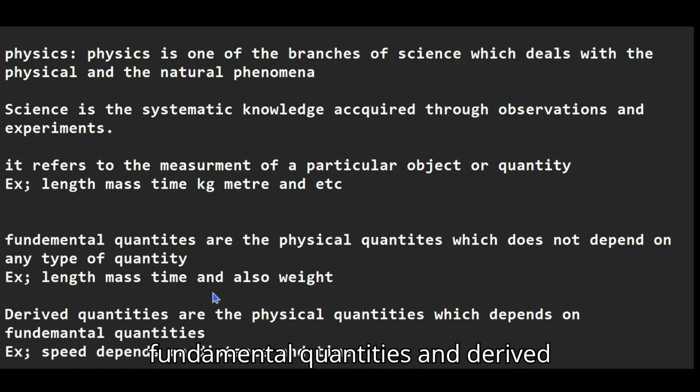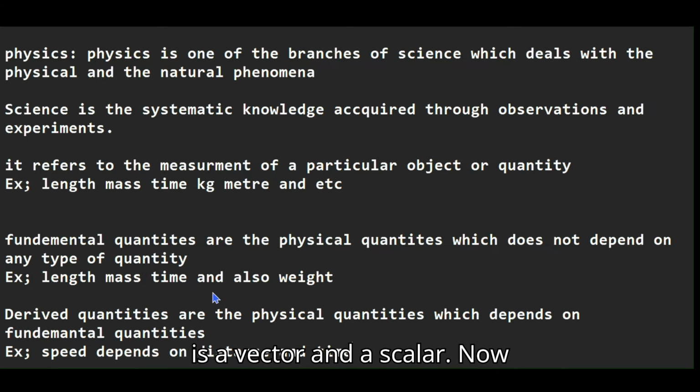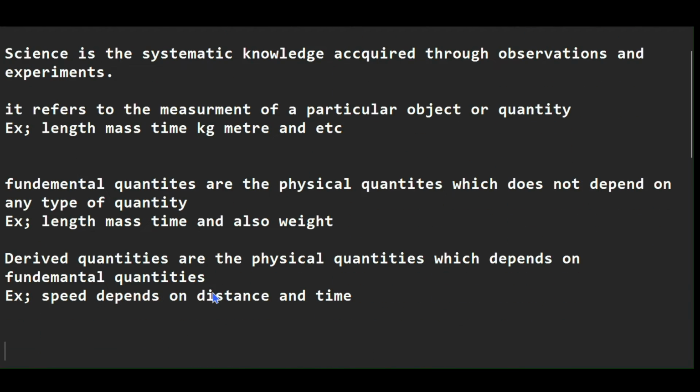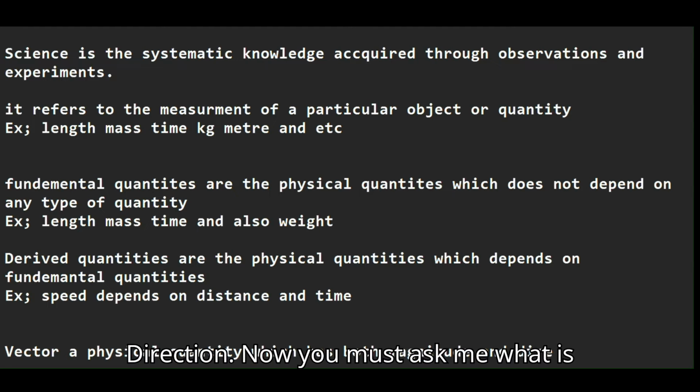Now that you know what fundamental quantities and derived quantities are, I'm going to teach you what a vector and a scalar are. A vector is a physical quantity which has both magnitude and direction.